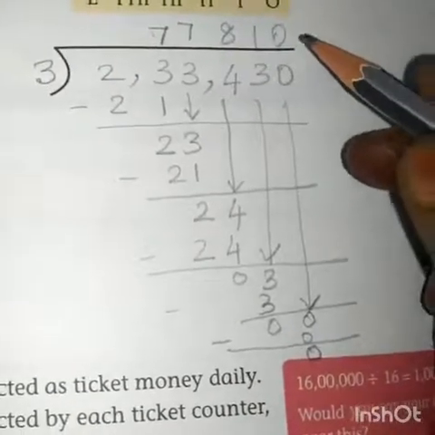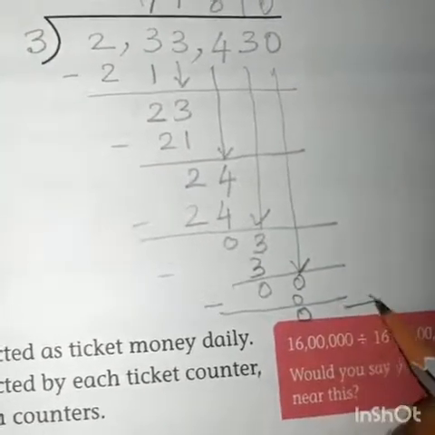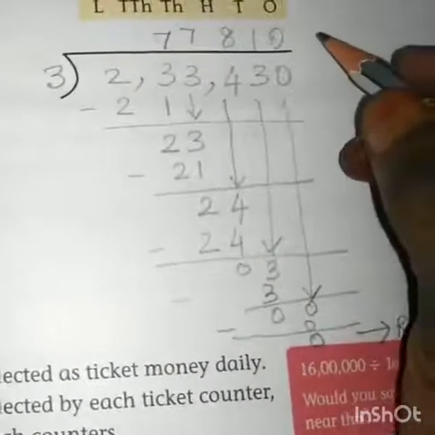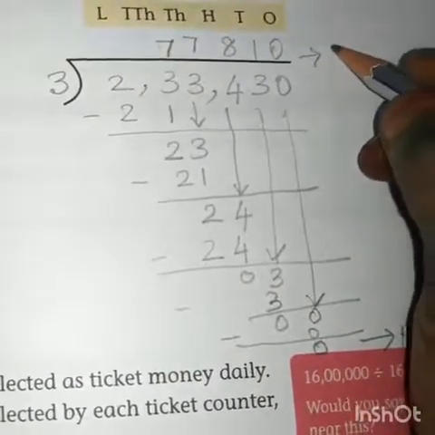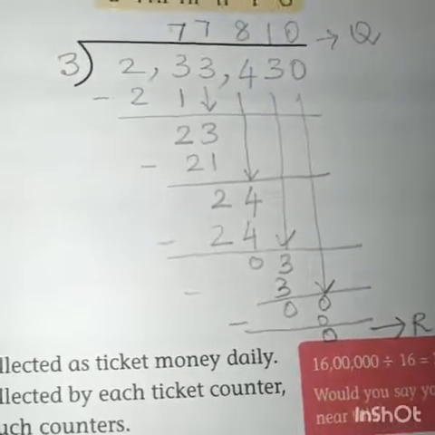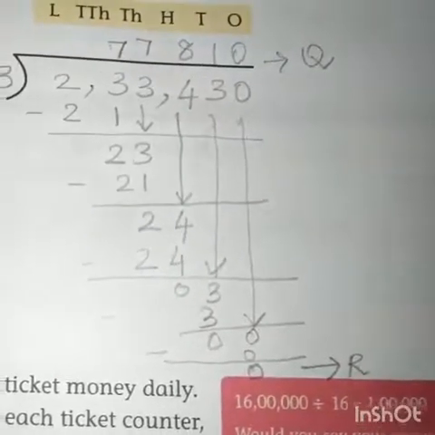So we got the remainder as 0 by using approximation round off method, and quotient as 77,810. Compare the quotient value in both methods, normal division method and round off method.